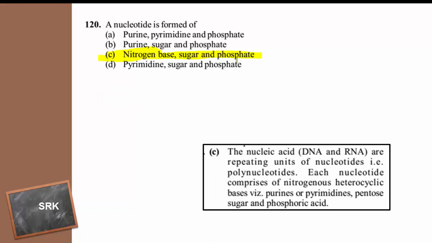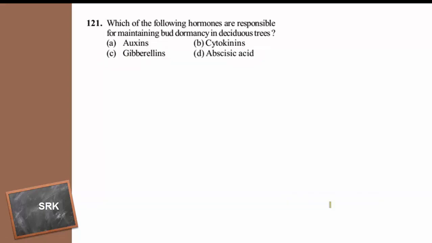The repeating units, the monomeric units of nucleic acids, both DNA and RNA, what do we call them? They are called nucleotides. Hence the nucleic acids are polynucleotide chains, and each nucleotide is made up of a nitrogen base, which is a heterocyclic compound. It is either a purine or a pyrimidine. The pentose sugar may be ribose or deoxyribose. Along with that, the phosphoric acid is also present. So option C is the right answer. Then coming to the next question.